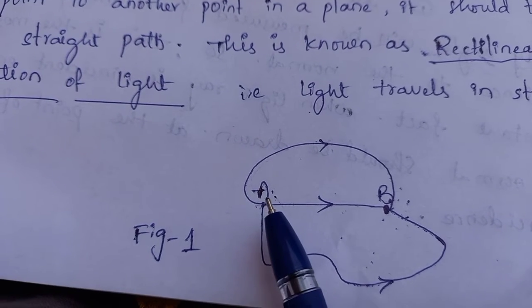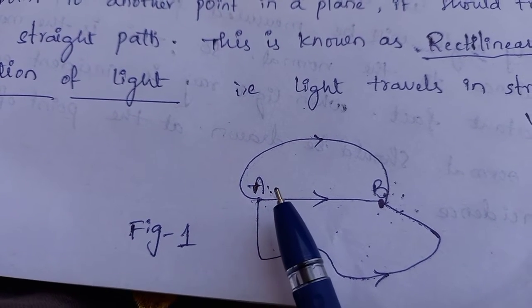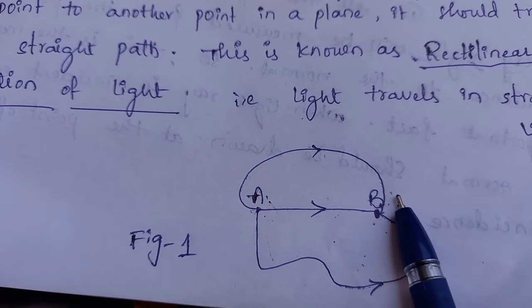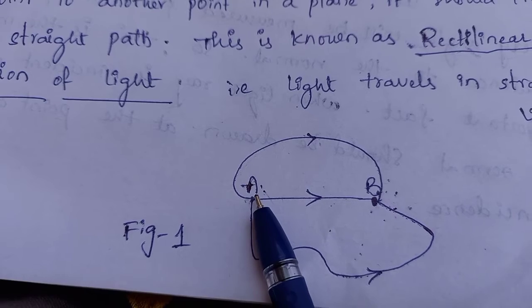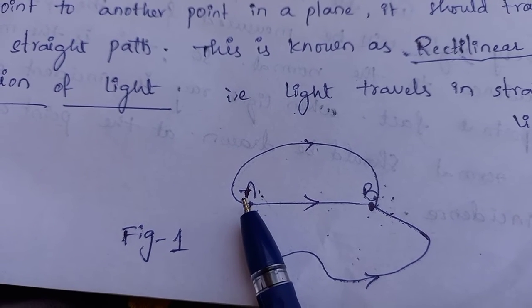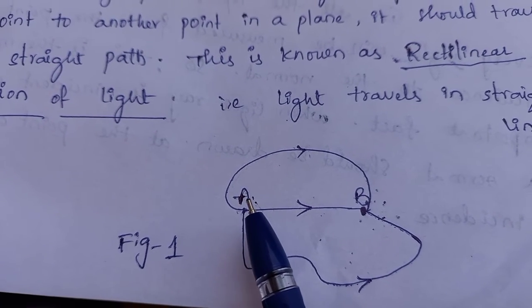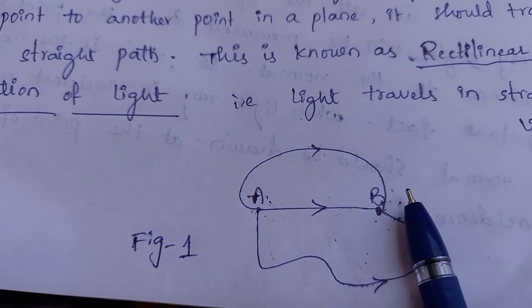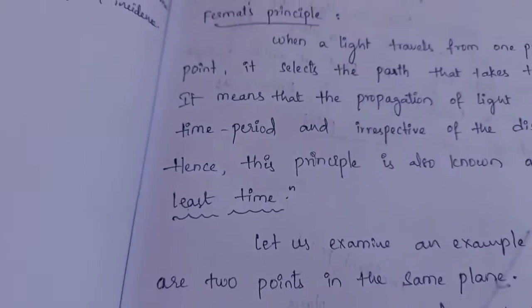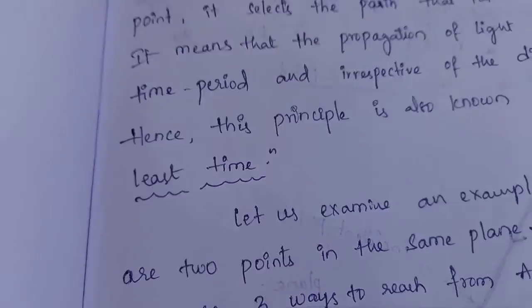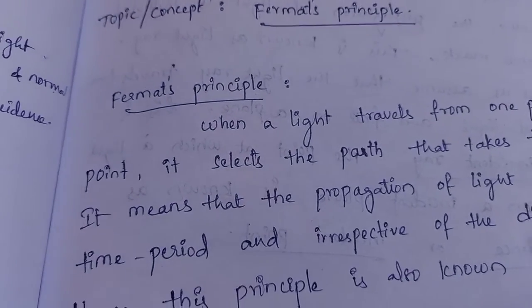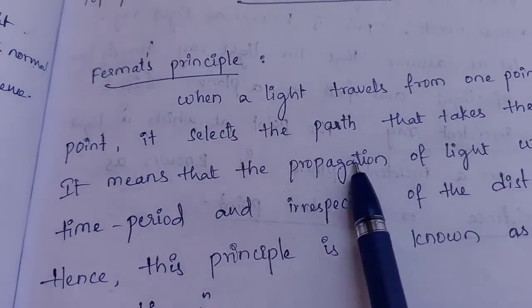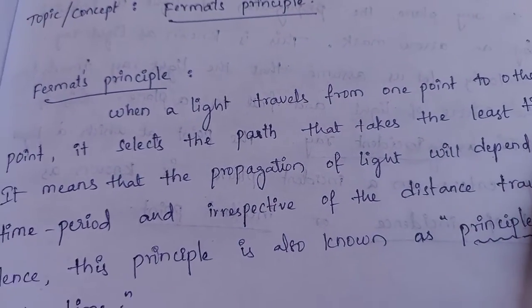Here the light ray always selects that path which takes the least time to reach point B. Always the light ray selects the path through which it can reach point B in lesser time. So I have written here, when light travels from one point to another point, it selects the path that takes the least time.